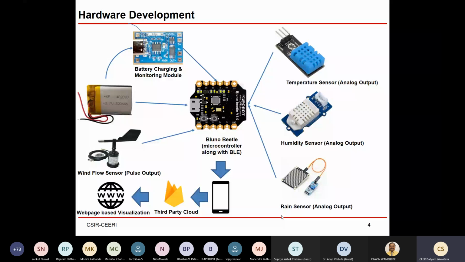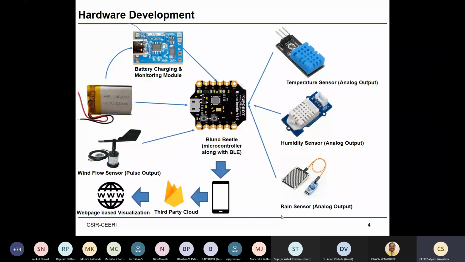So apart from this, these are the basic sensors for weather quality monitoring. There are so many sensors available off the shelf. You can use them, and I am trying to give you a basic example of how you can design a basic hardware using off the shelf existing components, and you can transfer data to your smartphone based app. You can make an app, and see how you can transfer data to the cloud, right?